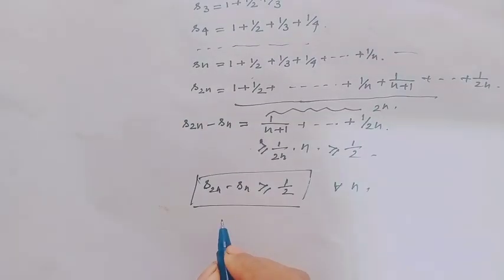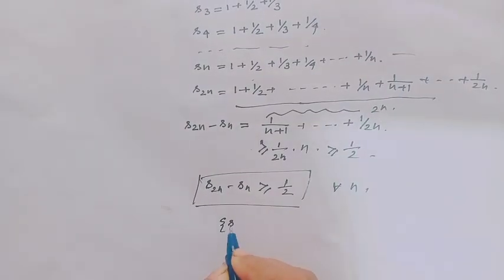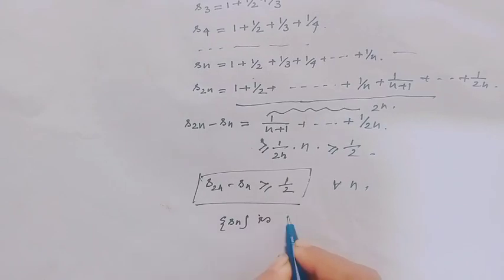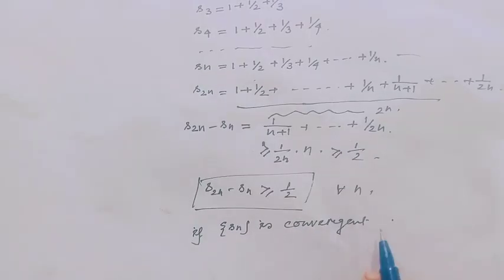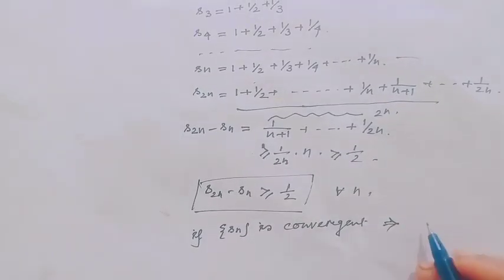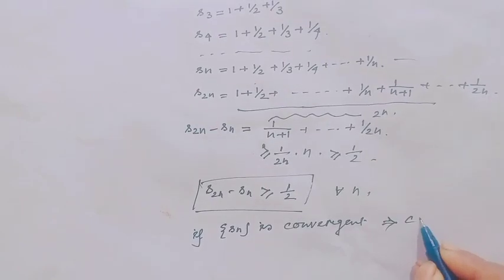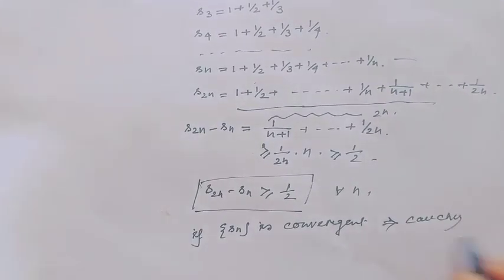Therefore, if Sn is convergent, that implies, as we all know, a convergent sequence always implies this sequence is a Cauchy sequence.